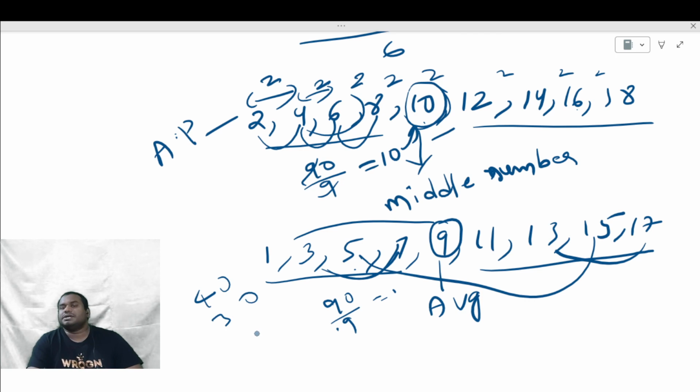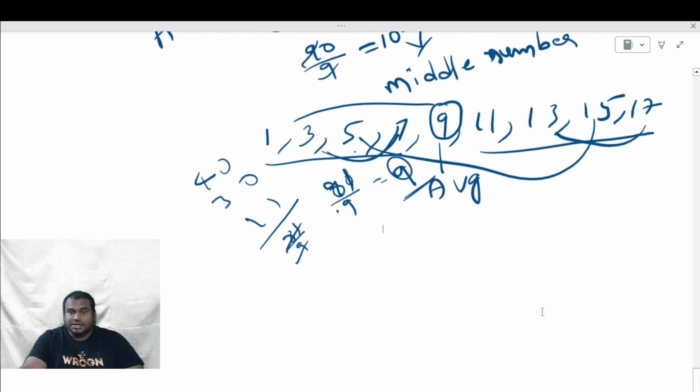So 70, 81. 81 divided by 9, 9 is 81. So the average is 9. So you can say that if they are odd numbers or even numbers, or if they are maintaining a common difference of a fixed value, the middle number is the average.